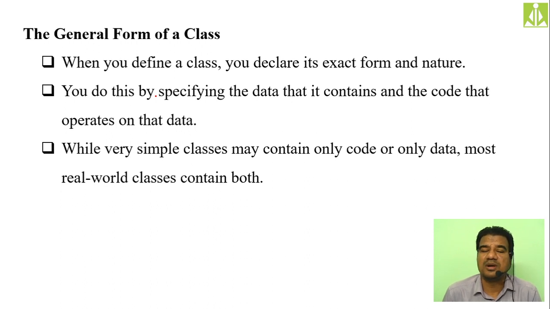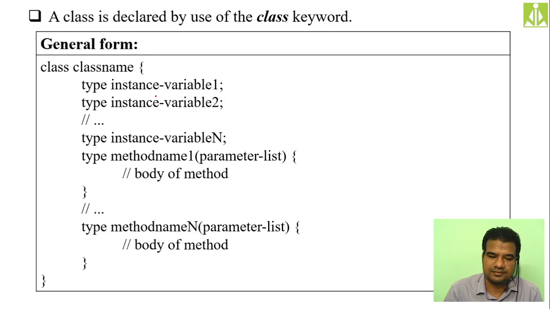It is possible to write a class with only code, that means only methods, and it is also possible to write a class with only data, that means only instance variables. But in many classes we write in Java, we put both data as well as logic, that is, code, inside the class.